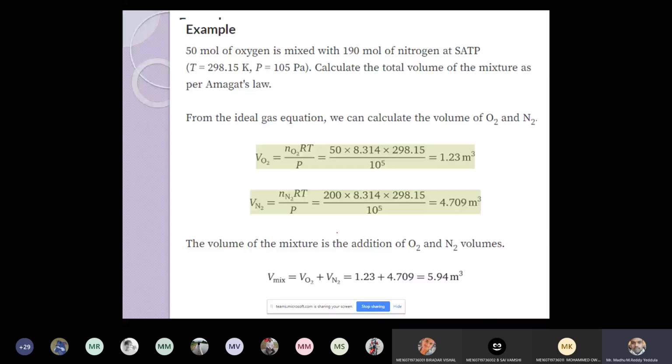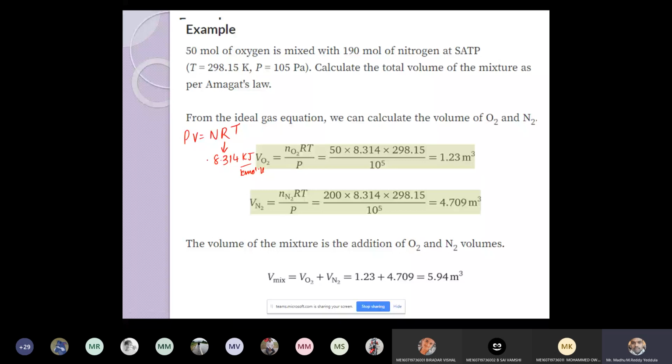Now you can see the equation I am using, PV equals nRT. What is R here? If I use nRT, what is the value of R? The universal gas constant, 8.31, in kilojoules per kilomole Kelvin or joules per mole Kelvin. They are the same, because the kilo cancels. You can write it as joule per mole Kelvin, or in kilojoule per kilomole Kelvin.